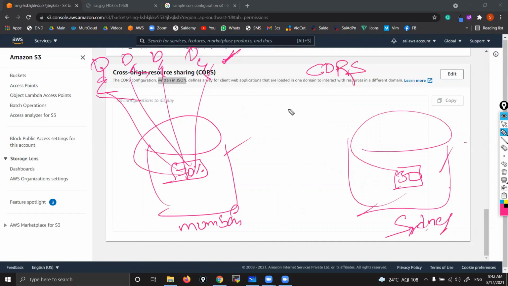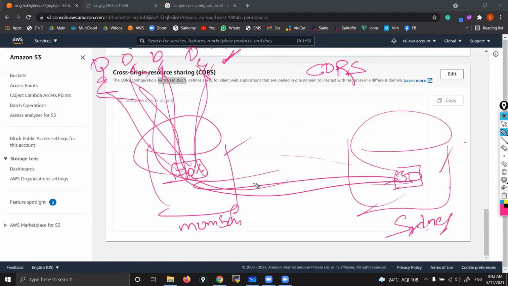If you enable CORS, then what actually happens? These requests will be routed from my bucket to the Sydney bucket. See here, this is routing the request from one bucket to another bucket. Now, what kind of advantage are we getting here? First of all, there won't be any latency, because bucket to bucket they have high-speed internet connections. That's why it is pretty fast. If they access directly, it depends upon their home internet, right? Obviously, that is pretty slow.